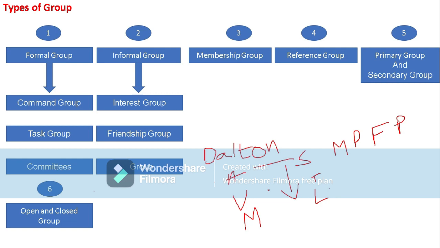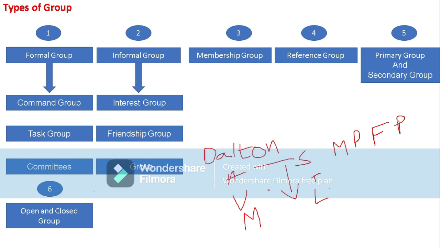Now coming to membership group. Membership groups are nothing but the groups where an individual actually belongs. To join these groups one has to obtain its membership. So definitely membership should be there if he wants to be a member of that particular group. For example, All India Management Association, clubs, societies, etc. There should be a membership if we want to be in that particular association, club or society. So that is known as the membership group.